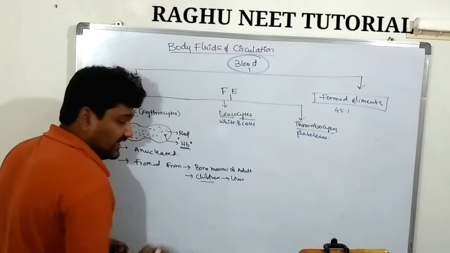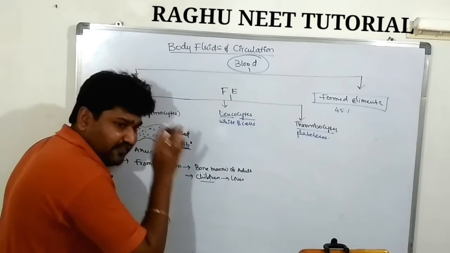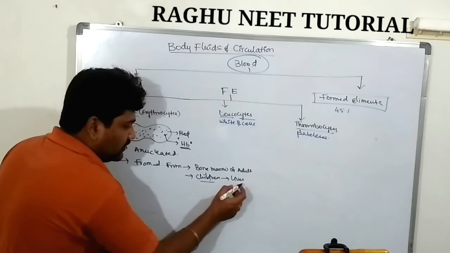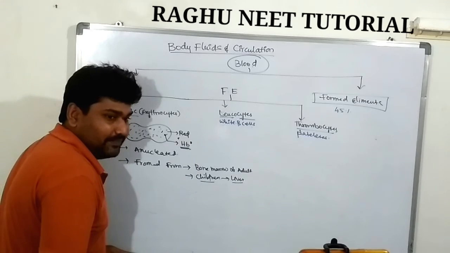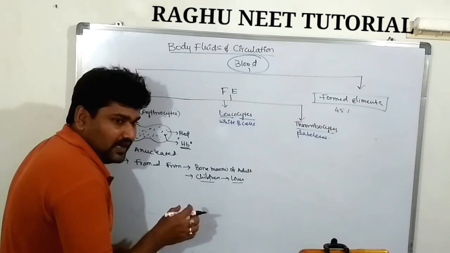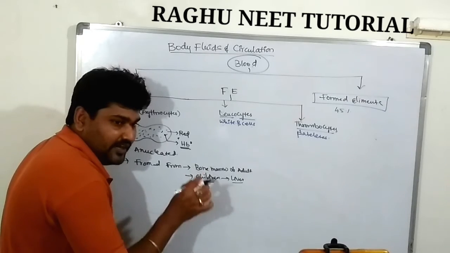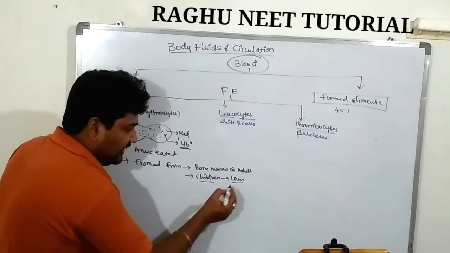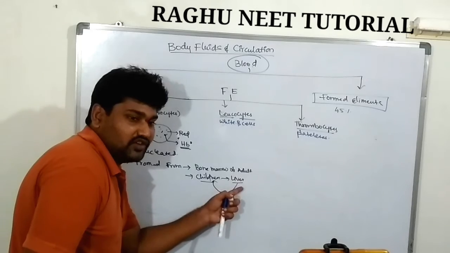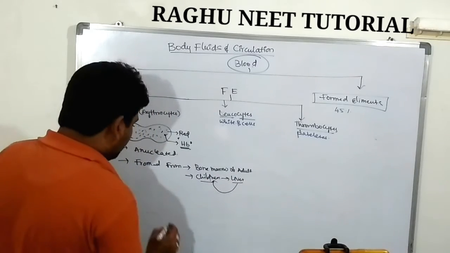Why? Because the bones are not developing properly and the bone marrow is not formed properly, so the liver is responsible for formation of RBC.